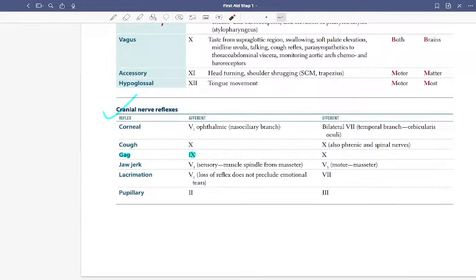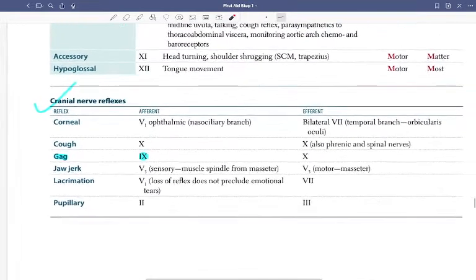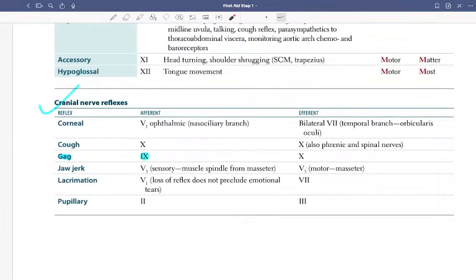Next is cranial nerve reflexes. Okay, corneal. Try to read corneal. First, the sensation. Obviously, sensation will be carried by the trigeminal nerve, and after it we shut our eyes, so orbicularis oculi is going to be the 7th. Nasociliary was a part of the ophthalmic nerve. Cough: what do we do? First is the 10th nerve, that will carry the sensation, and after that the 10th nerve will do the coughing.